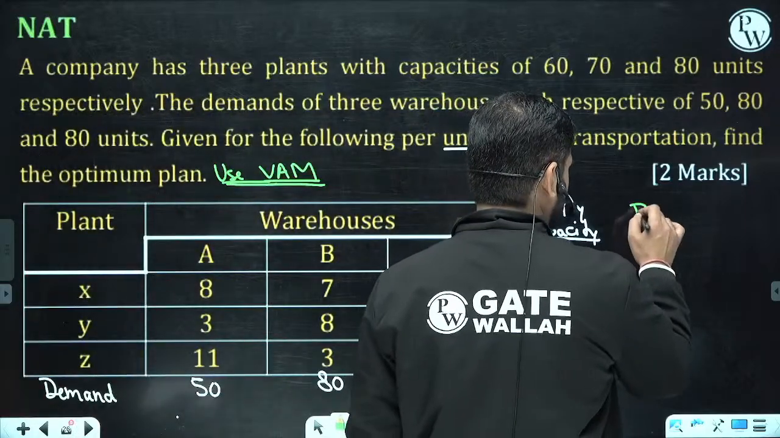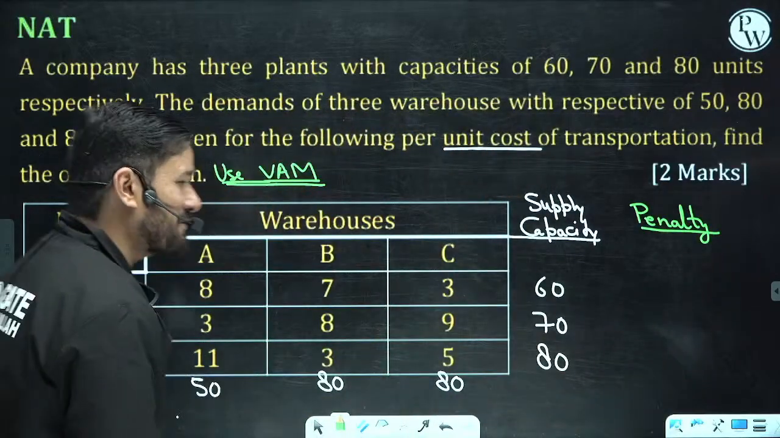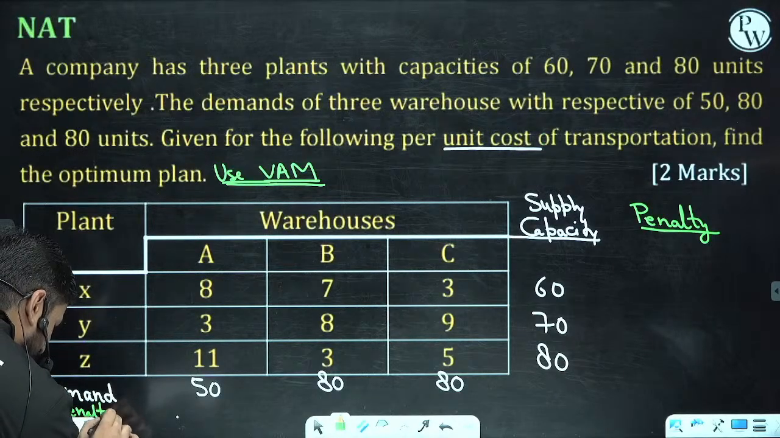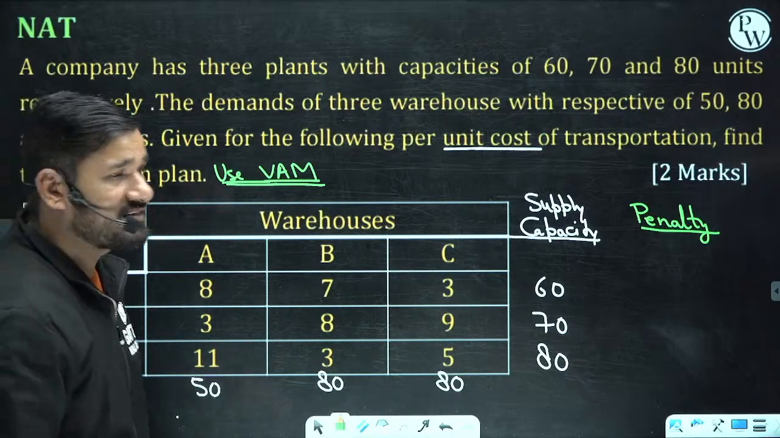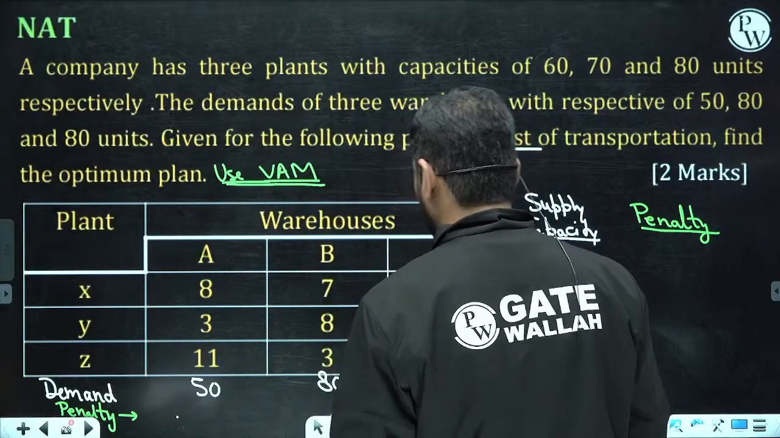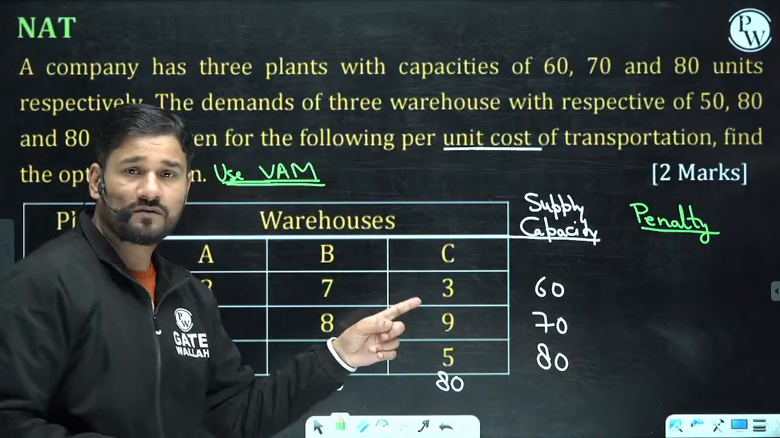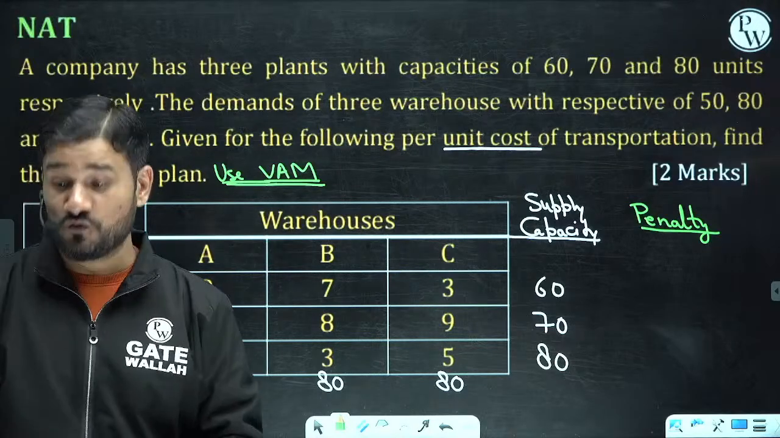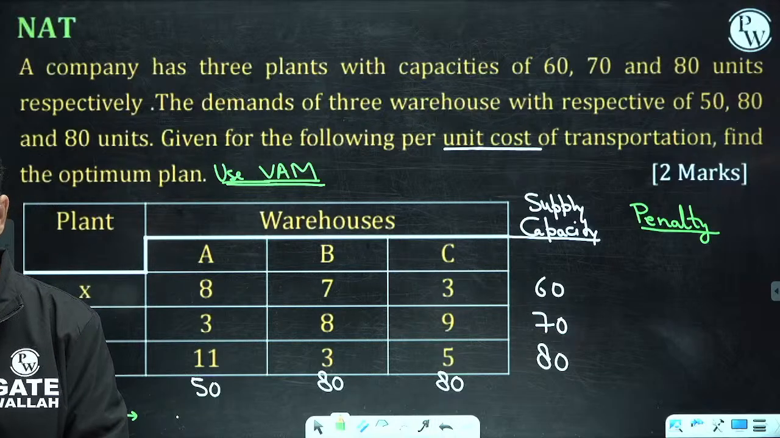So what is the first step? The objective is minimization. Let us find out the penalties. Let me give you some values of penalties here. Can you tell me the penalty of the first row? The penalty is the difference of the two least values.